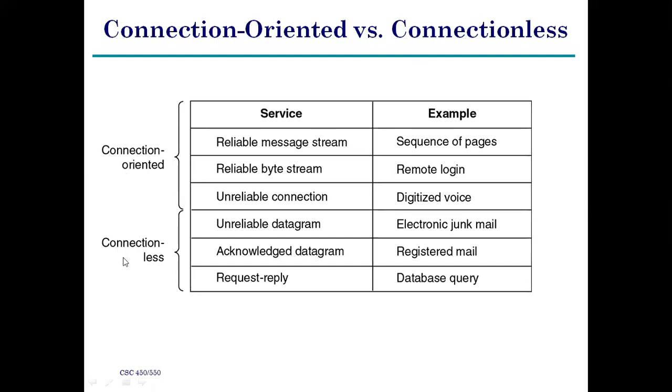Now let's see connectionless. Connectionless is purely unreliable datagram. Why? Because the connection is established between nodes, systems or terminals in connectionless mode, like a Wi-Fi connection, Bluetooth connection, and in the previous mode, infrared connection, right?